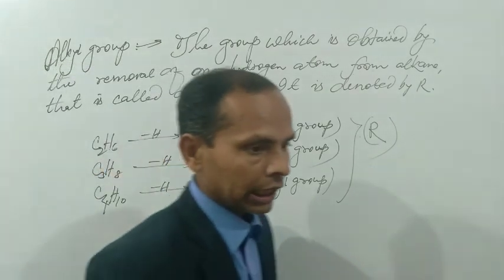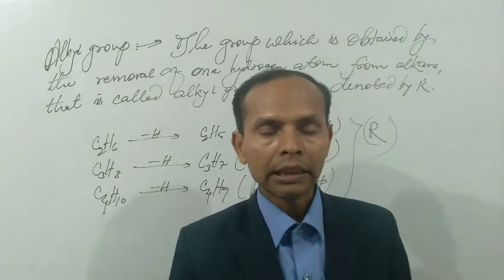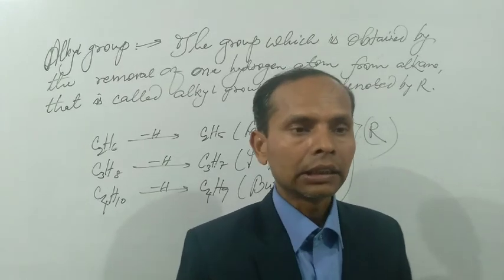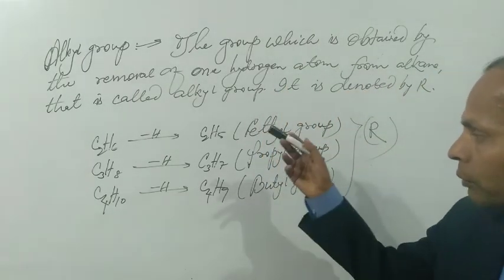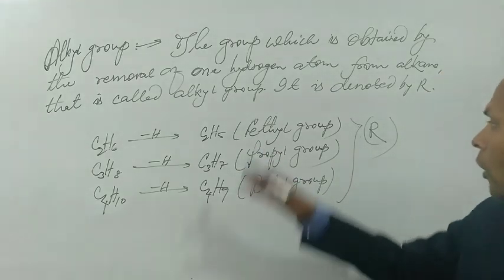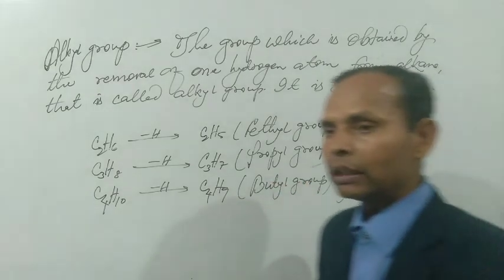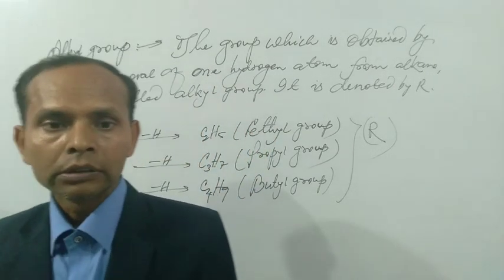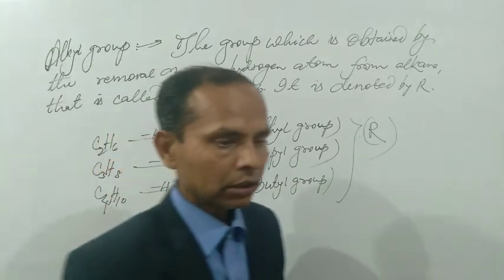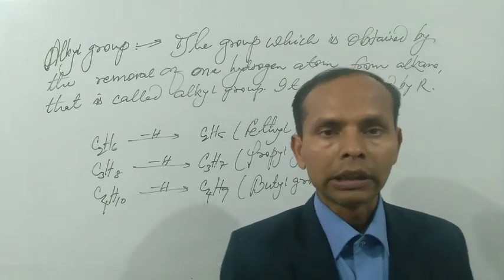It means we can remove one hydrogen atom from any alkane like methane, ethane, propane, butane, pentane to get alkyl group. These all are generally considered alkyl groups. Methyl group is also alkyl group, ethyl group is also alkyl group, propyl group is also alkyl group. These all are designated as capital R. And this alkyl group will be linked to every functional group that we studied in this class some minutes ago. By using such types of groups, we can write more and more types of organic compounds.